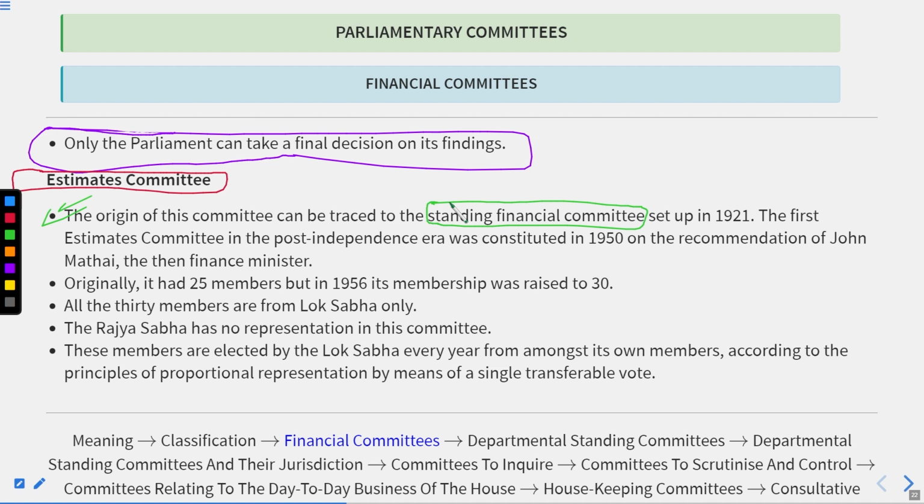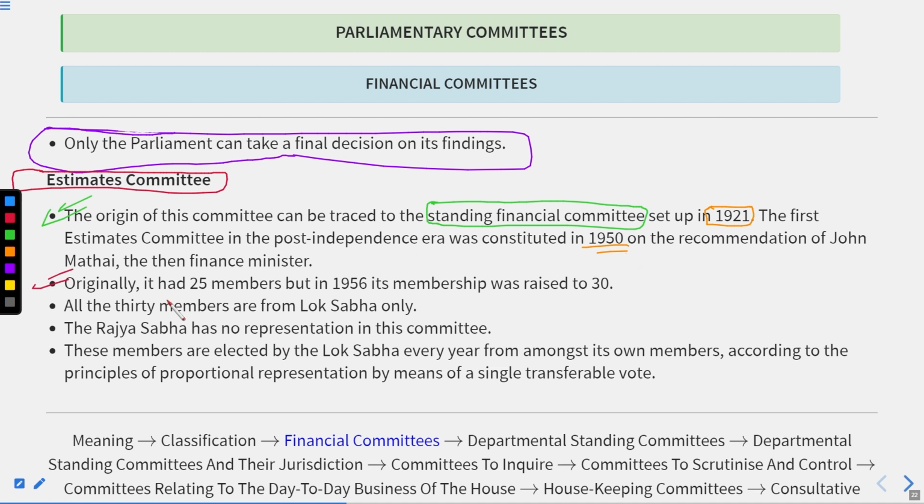The first estimates committee in the post-independence era. If we talk about 1921, it is the year in which the Britishers had their rule in the country, so we could not talk about it. But in the post-independence era, after 1947, the committee was first constituted in 1950, on the recommendation of John Mathai, who was the finance minister of that time.